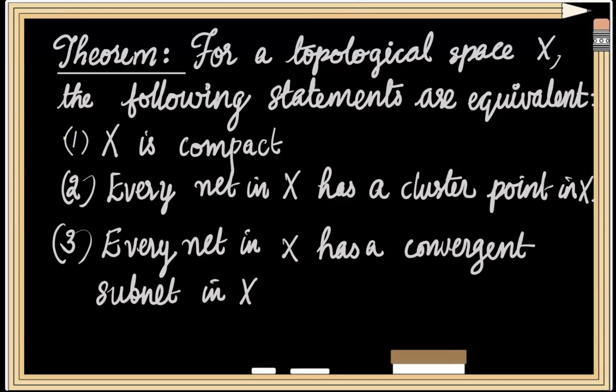We are going to prove that 1 implies 2 and 2 implies 1 first.